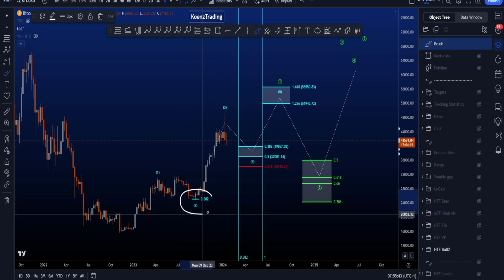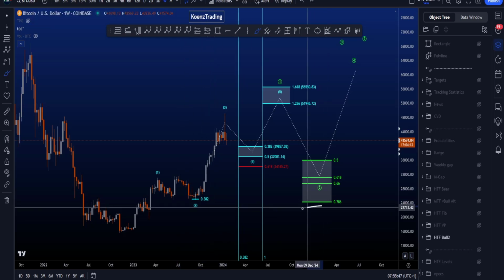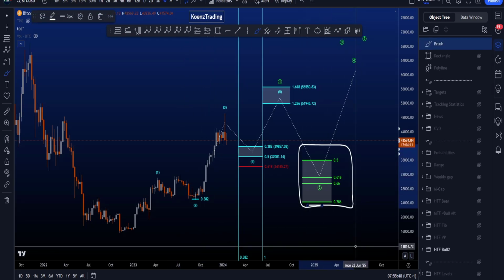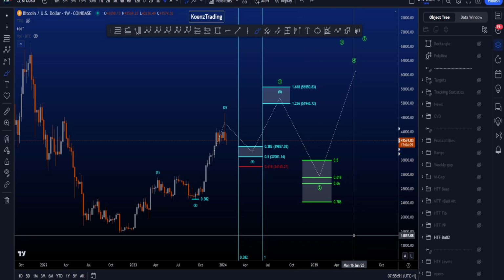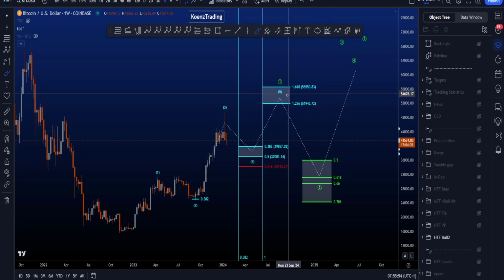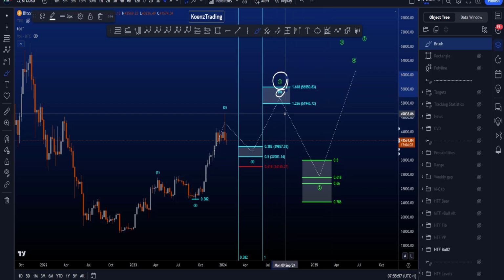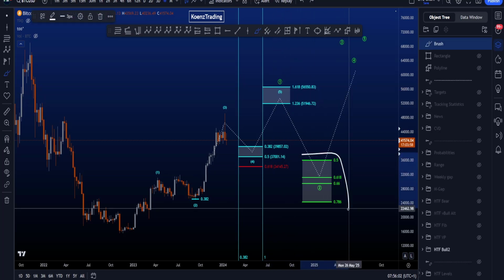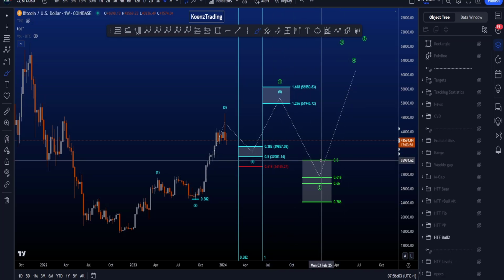Because this wave 2 over here is so shallow, I would love to see this wave 2 being very, very deep. A little bit of rule of alternation between two wave 2s of a different degree. Now currently, if this wave 5 and therefore the end of wave 1 is going to end somewhere around the 56k area, then your target area for this wave 2 is going to be between 36k and 24.5k.